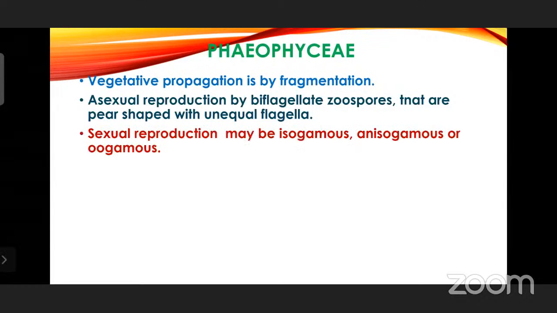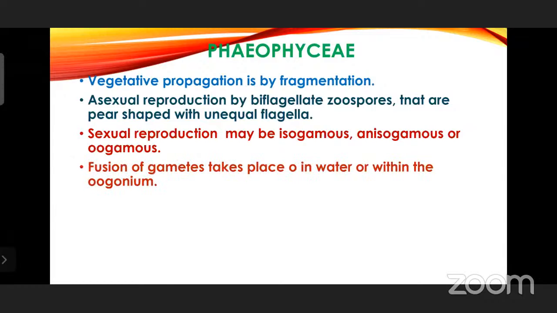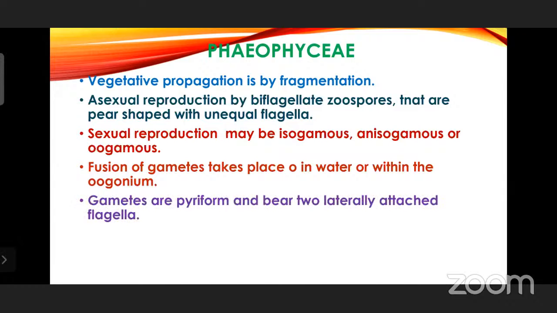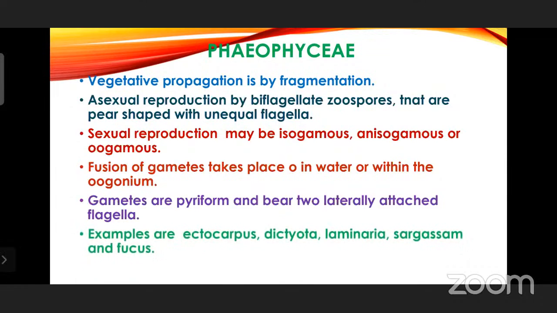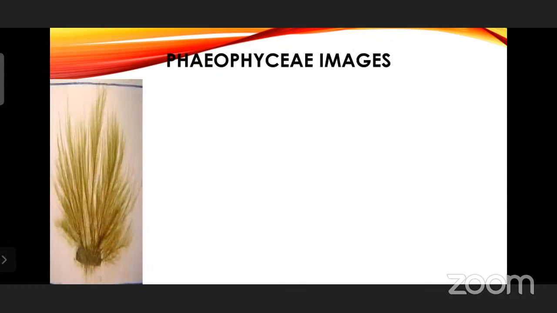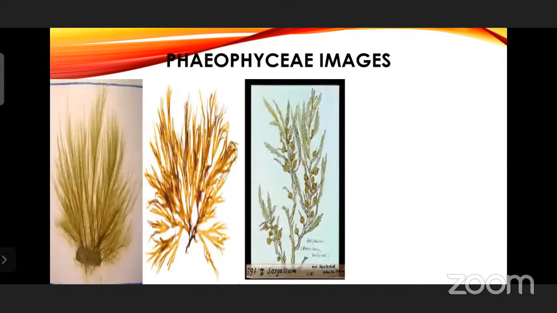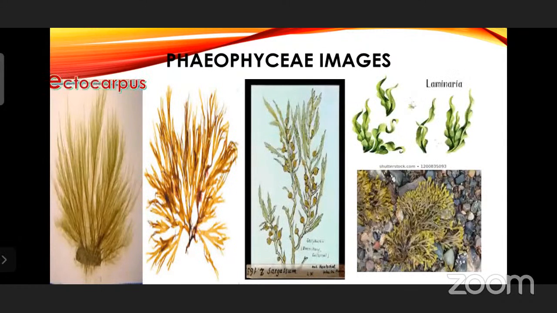Sexual reproduction may be isogamous, anisogamous, or oogamous. Fusion of gametes will be taking place in water or within the oogonium. Gametes are pyriform and bear two laterally attached flagella. Examples are Ectocarpus, Dictyota, Laminaria, Sargassum, and Fucus. Next is images of pheophyce. You can see here Ectocarpus. Sargassum, Dictyota, Sargassum, Laminaria, and this one.